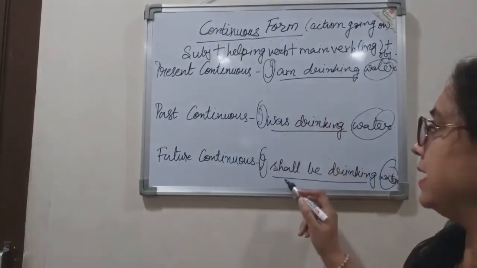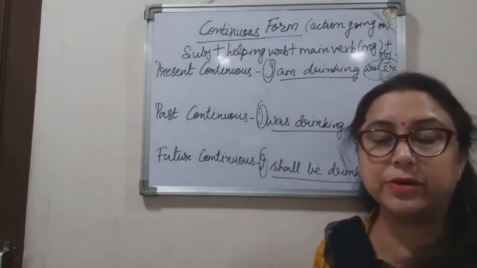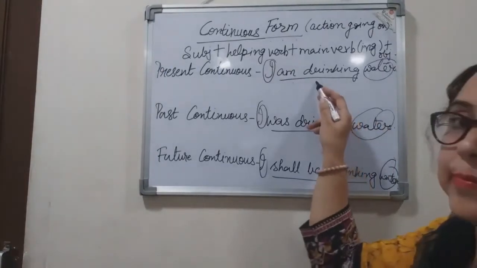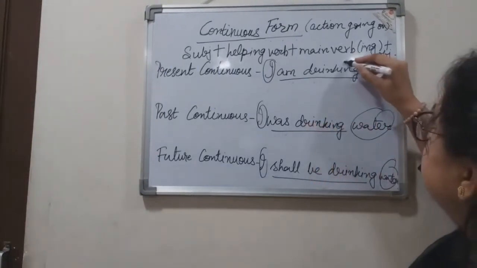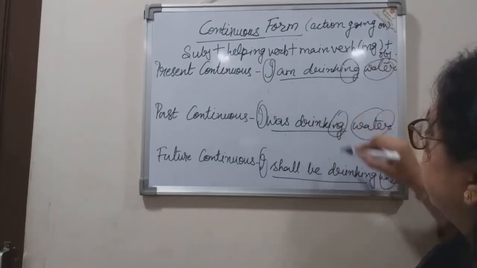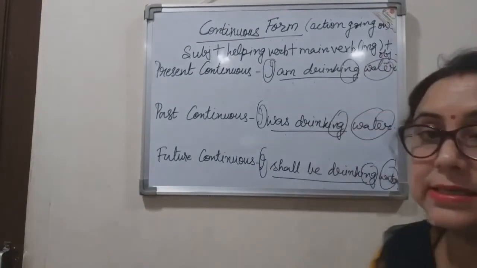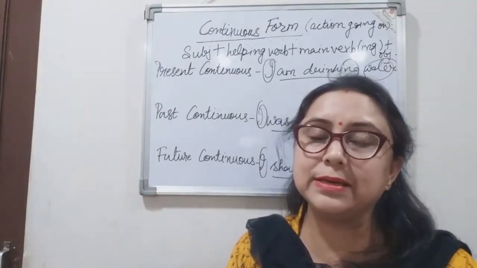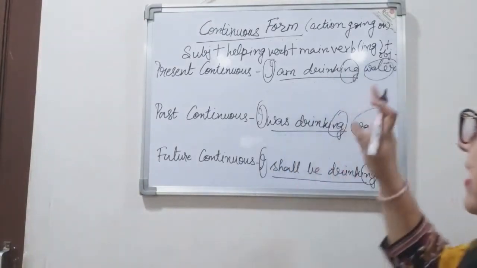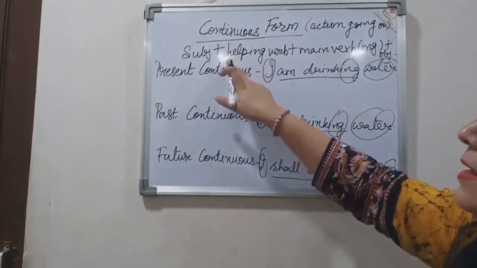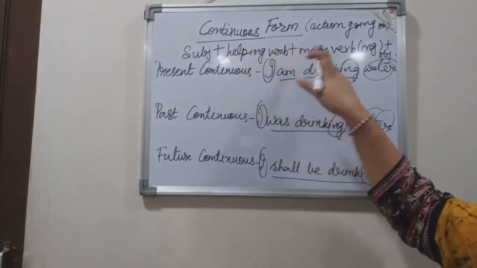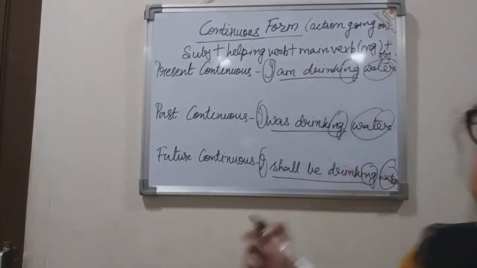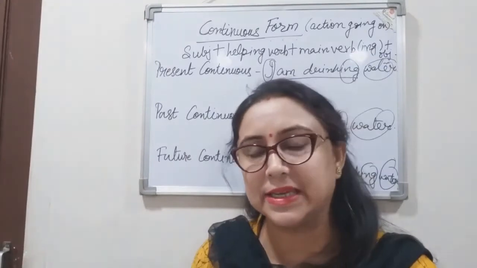Am, was and shall be. These are the helping verbs that have been used, and the main verb has taken the ing form, right? That is, ing has been added with the main verb. So the basic structure is subject plus helping verb plus main verb in its ing form and then the object or whatever is there in the sentence.